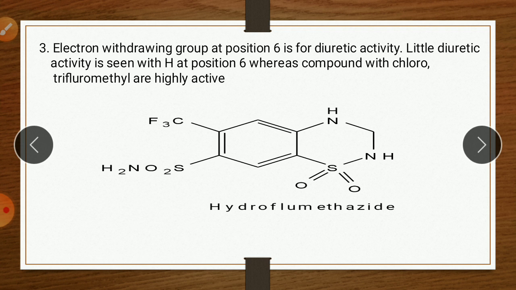So an example is hydroflumethiazide, which contains CF3 at the 6th position. Therefore it is more active than a compound which does not contain any electron withdrawing group at this position.